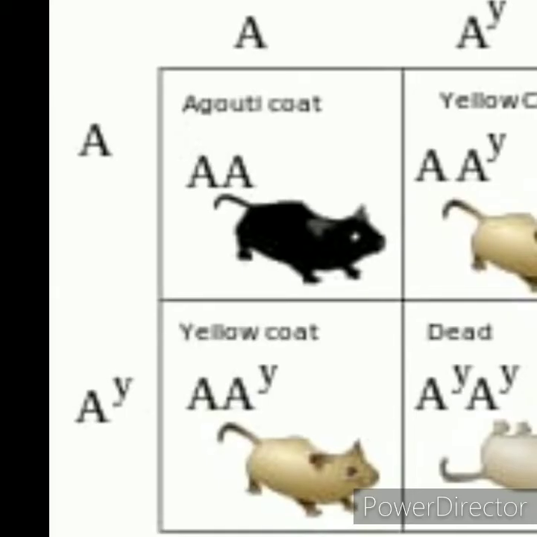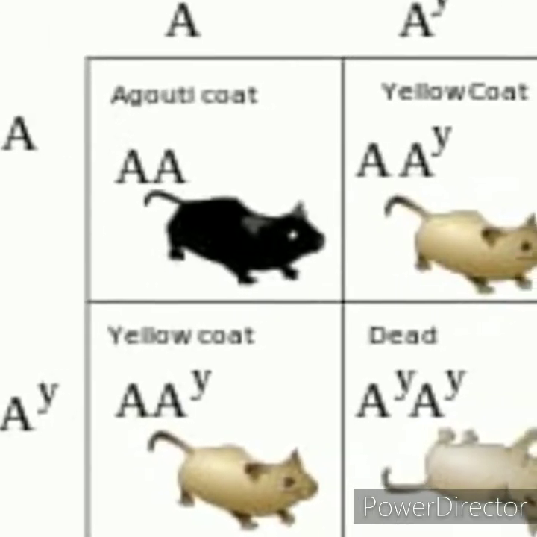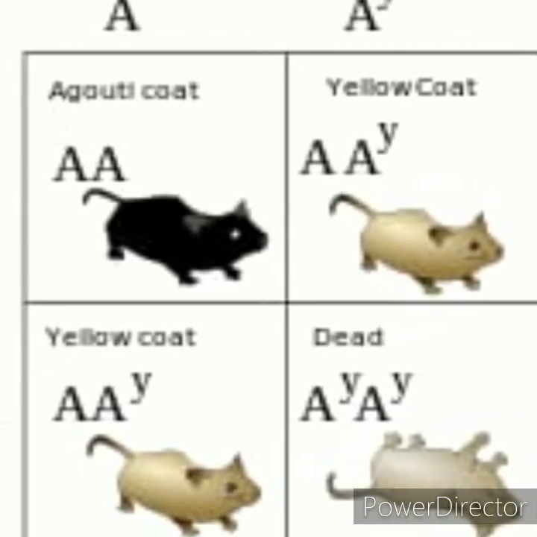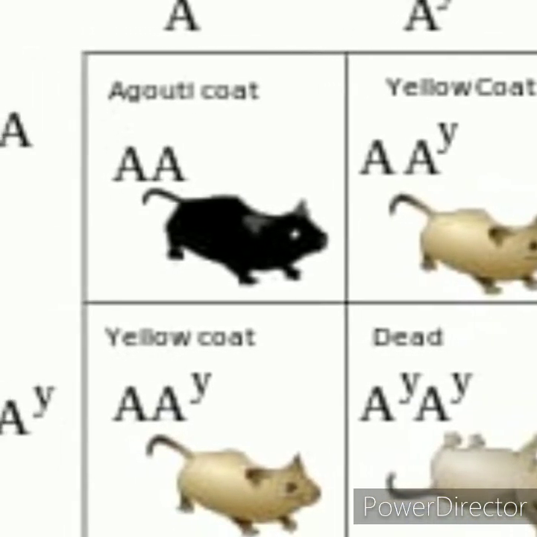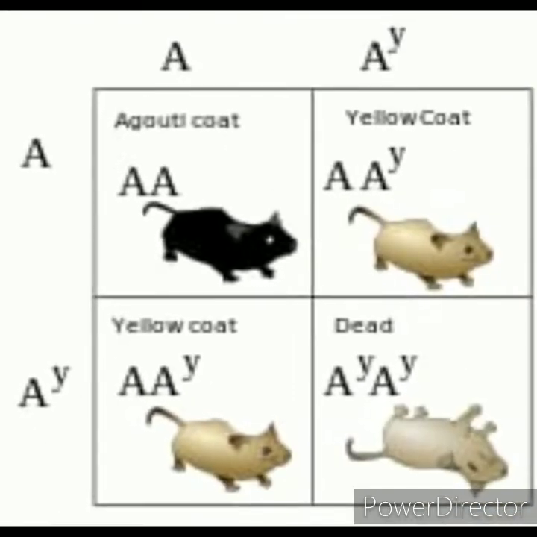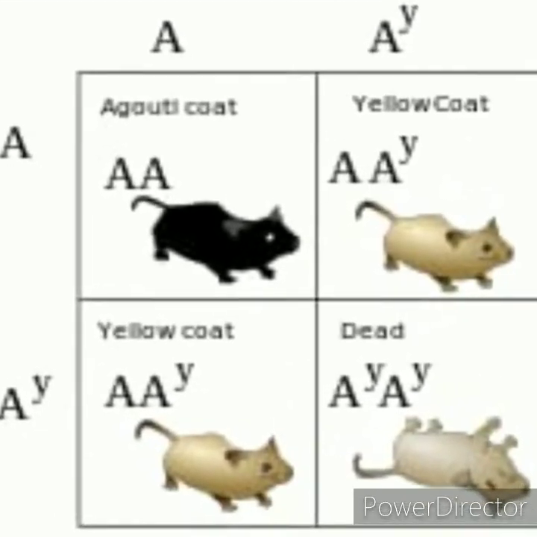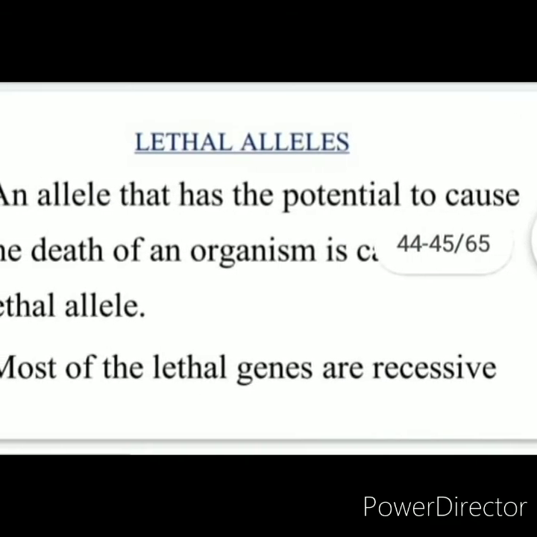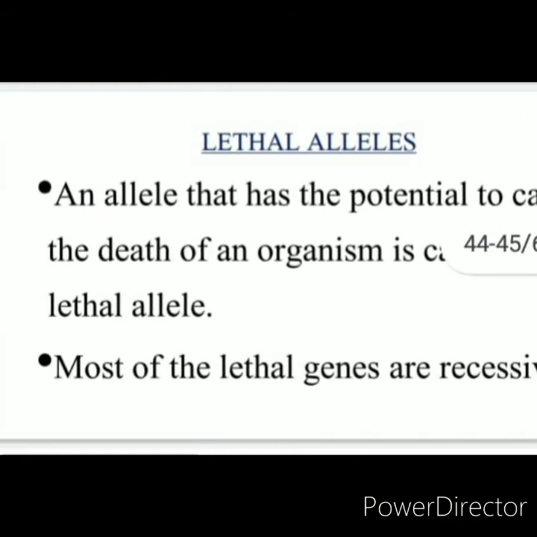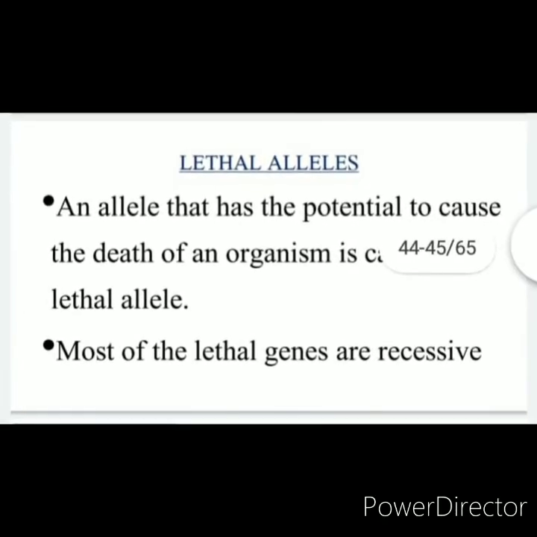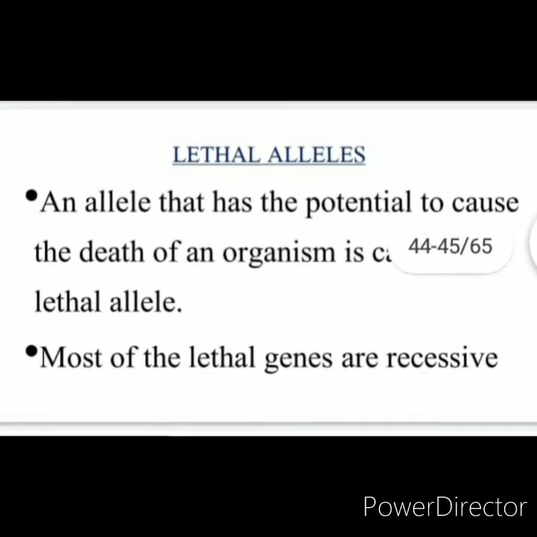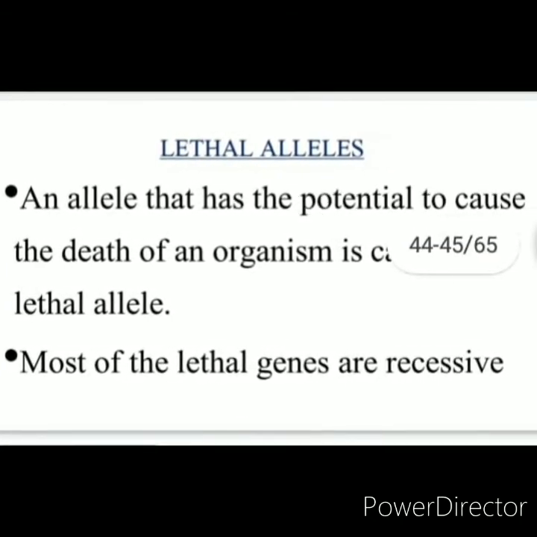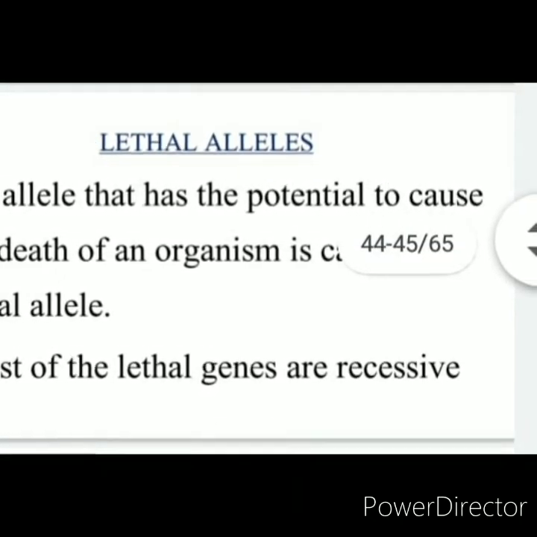Next one is lethal genes. Its real meaning is that all genes in an organism are not always good. Some genes kill the organism itself. Such genes are called lethal genes. Here, an allele which has the potential to cause the death of the organism is called a lethal allele. Most of the lethal genes are recessive, so the plant will die.